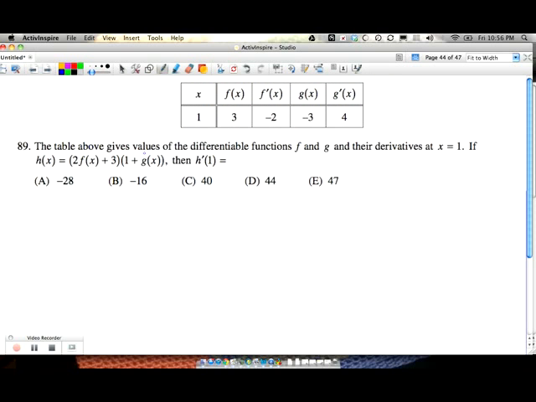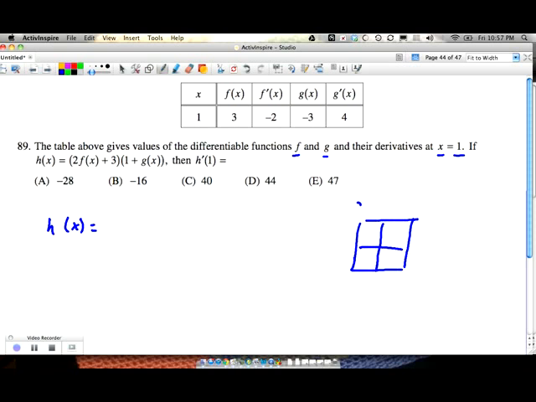The table above gives the values of differentiable functions f and g and their derivatives at x equals 1. If h of x equals this big beast, then h prime of 1. Okay. Well, let's simplify this first and see what happens. h of x is really equal to, this is some polynomial multiplication going on.